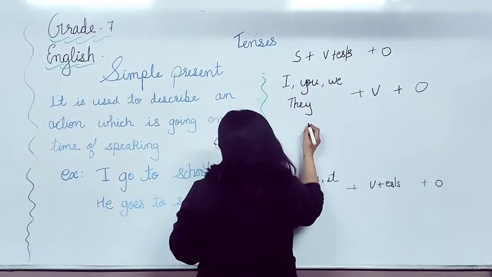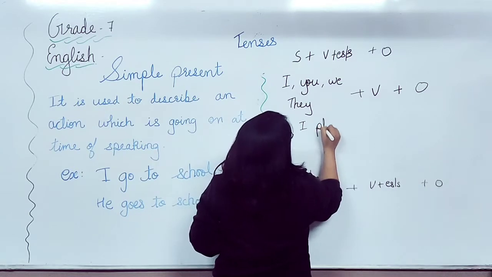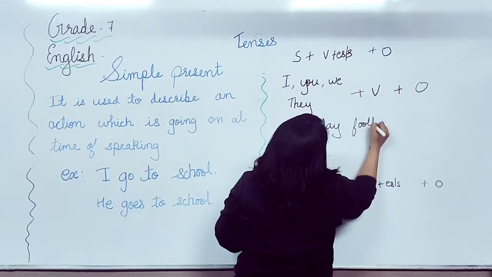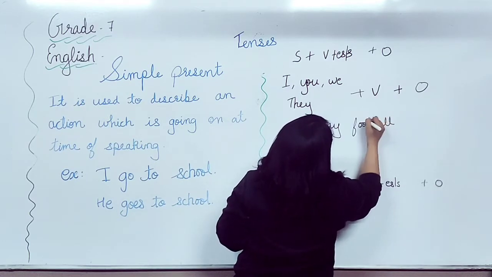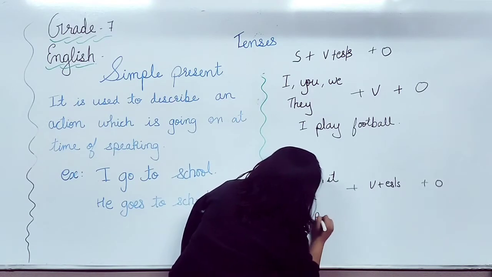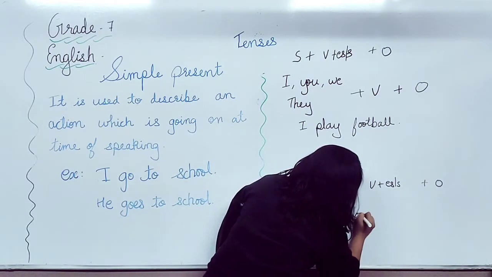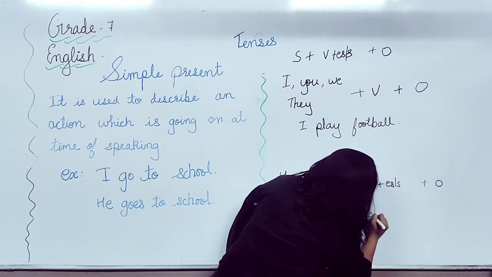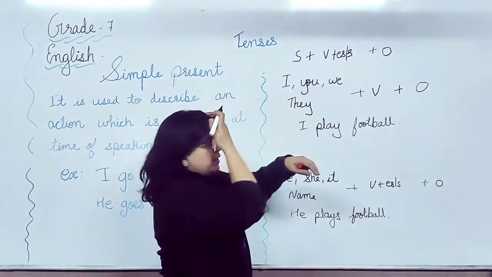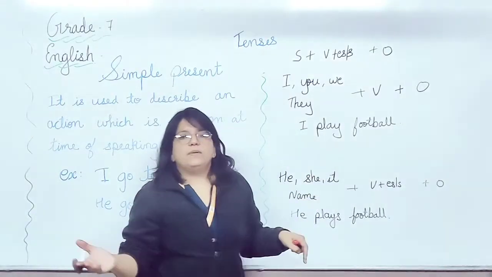Let's see it in an example. I play football. Here I can say he plays football. I play football, you play football, we play football, they play football.